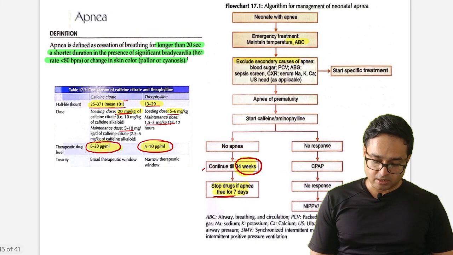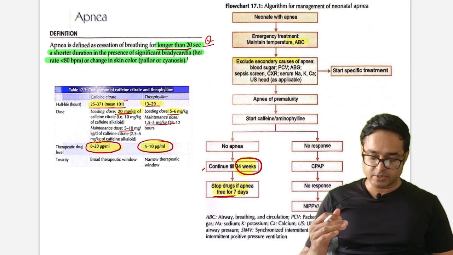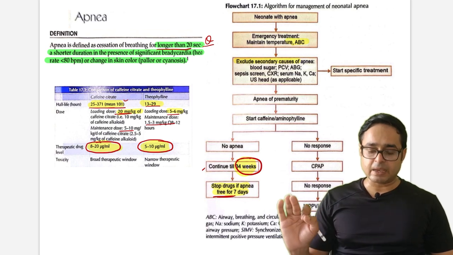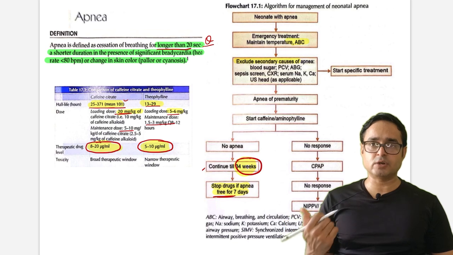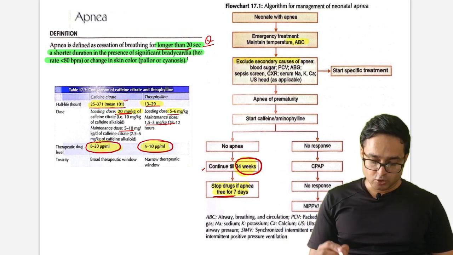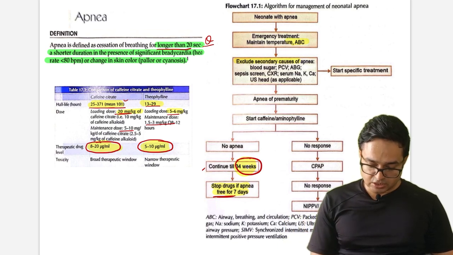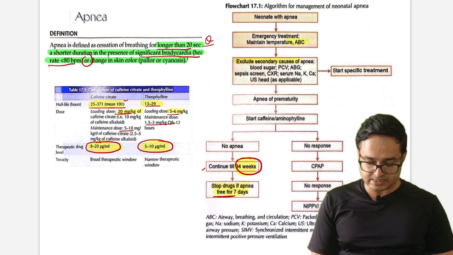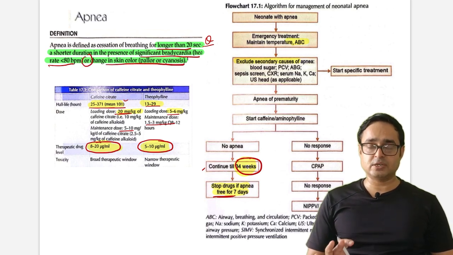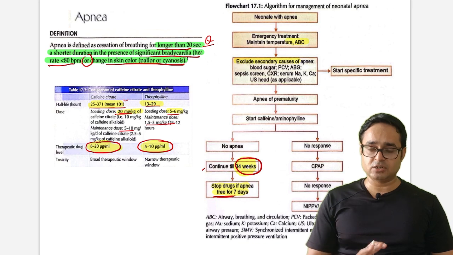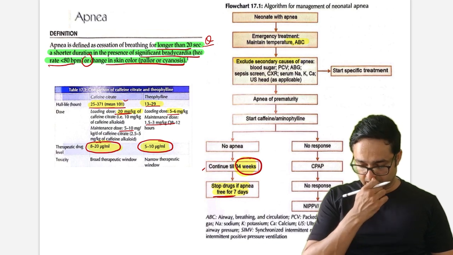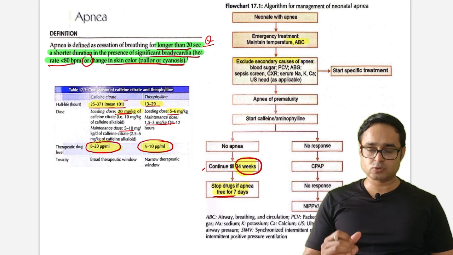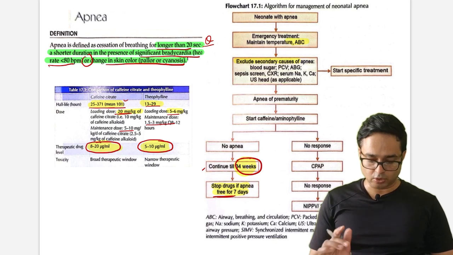Apnea. So this is important. Just the apnea definition is important. If cessation of breathing is longer than 20 seconds, mark it as apnea. But if it is less than 20 seconds, 10 seconds, 12 seconds, so what should be there? In presence of either significant bradycardia, means heart rate should be less than 80, or change in skin color, pallor or cyanosis. So this is 'or'. Just remember this definition clearly, be actually clear in your mind. So this is one potential MCQ.